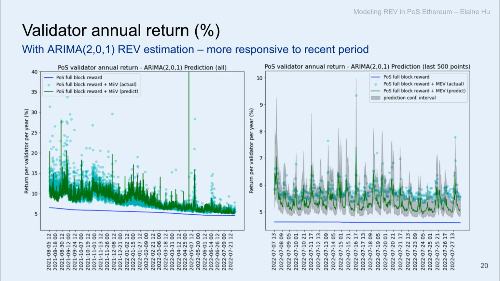But on the contrary, with the ARIMA model, similarly on the left-hand side, you see the predictions on the green line. This time, in the last 500 points on the right-hand side, you can see the prediction has some kind of fluctuation, right? So the time dependency creates this momentum and mean reversion, a little cyclical prediction, which covers the recent period pretty well. So the confidence interval is also able to capture some of the extreme points.